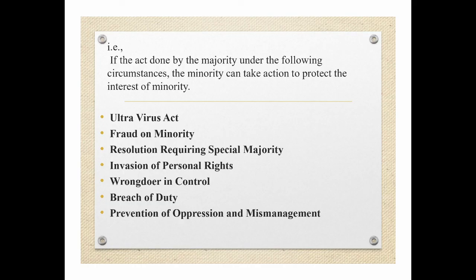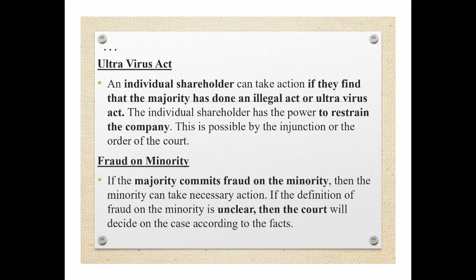That is, if the majority has done an ultra vires act, a fraud on the minority, a resolution requiring special majority but not followed, an invasion of personal right of the minority, the wrongdoer is in control of the company, there is a breach of duty, or there is oppression and mismanagement, then the minority can take action to protect their interest against the majority. Let us look at these exception situations one by one.